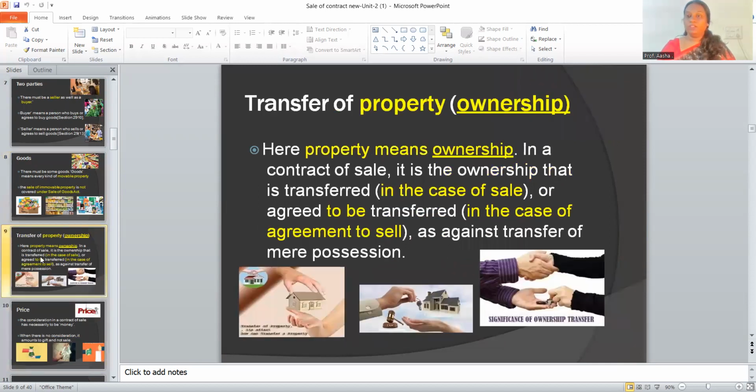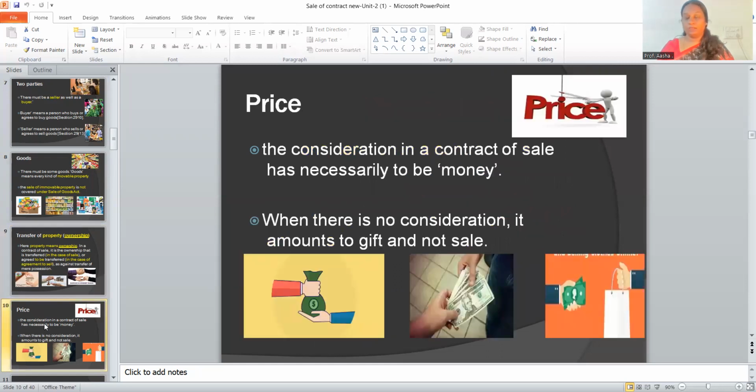And when we are referring to property in goods, the term property refers to ownership. So here it means that when the seller transfers his property in goods to the buyer, he's not only selling the possession of the goods, he's also selling or transferring the ownership of the goods to another person. So the word property refers to ownership, the ownership that moves from one person to another person.